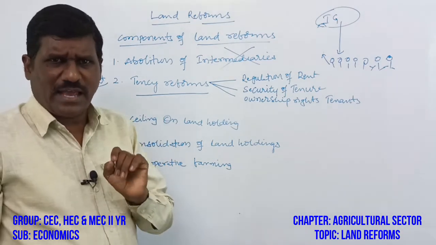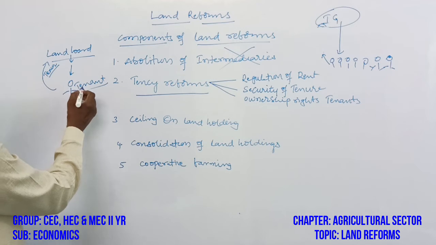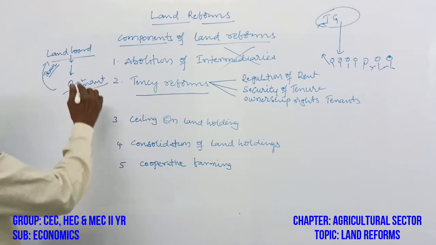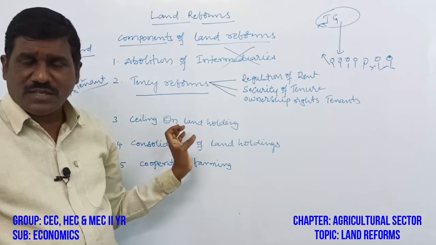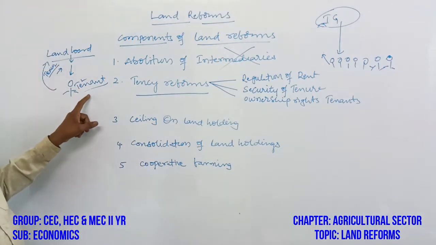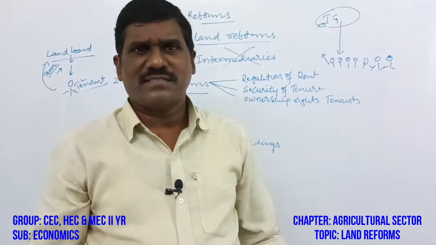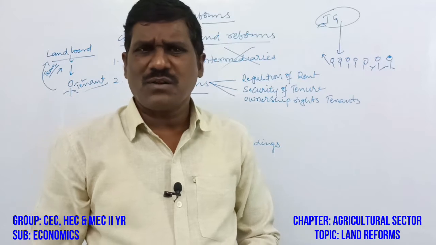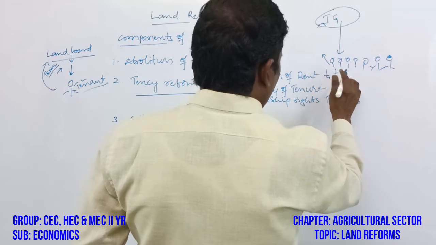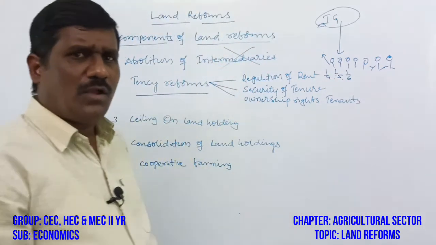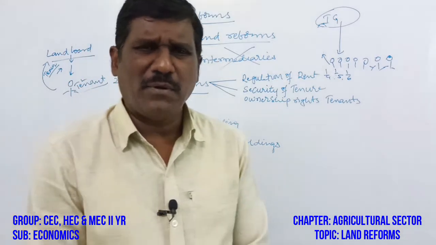What amendments, what acts are needed here? Regulation of rent. Simple. Suppose here is the person who took the land. How much should this tenant pay to the landlord? Rent is paid by the tenants. When deciding how much to pay, in 1972 there was a conference held in India. There, in some states it was 1/4, in some states 1/5, in some states 1/6 of the harvested crop that should be given to the landlord as tenure. So there is no uniformity among the states.